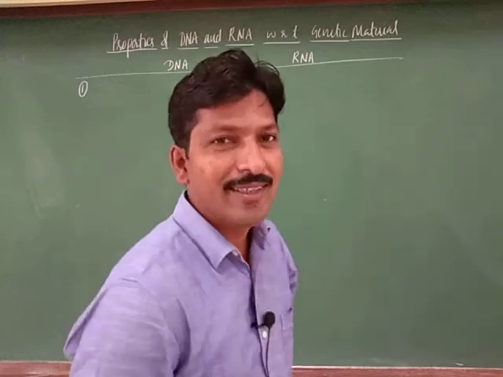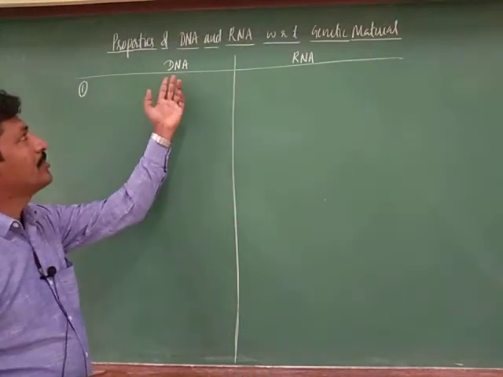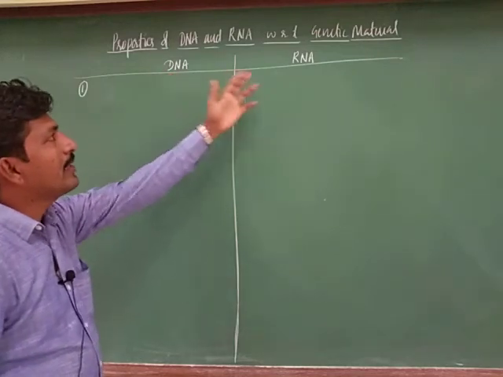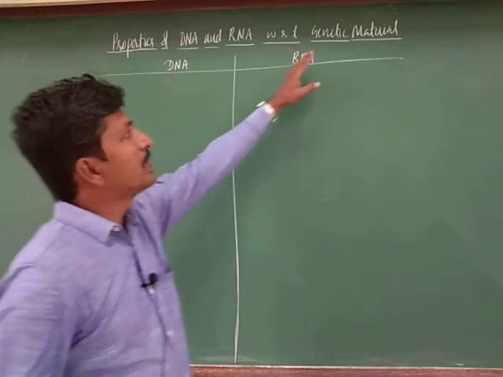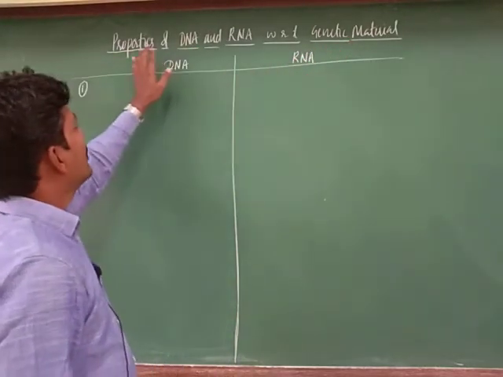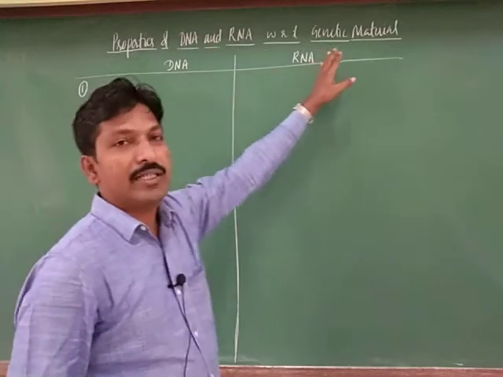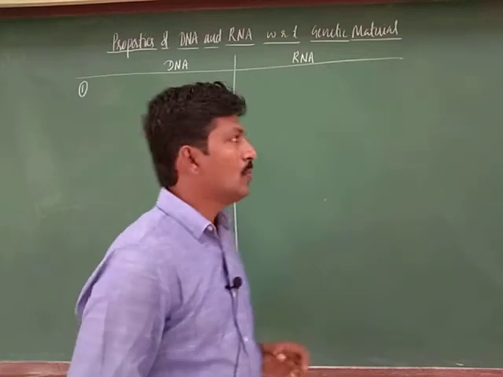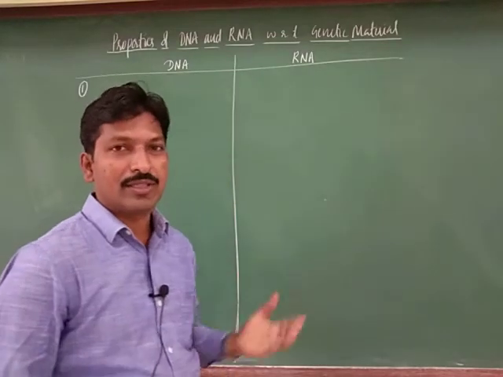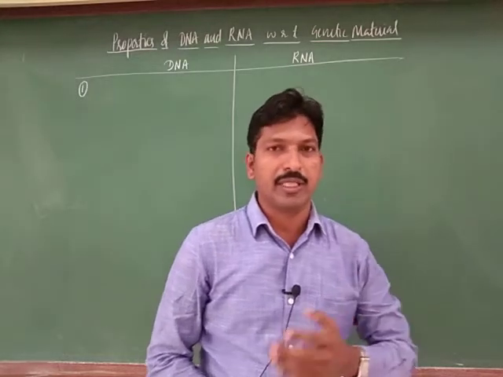Hello students, in this video session we will discuss the comparison between DNA and RNA, the properties related to genetic material. Already we know the differences of these two genetic materials, both are of course genetic material.